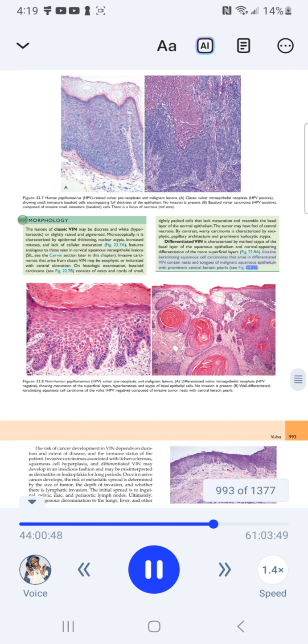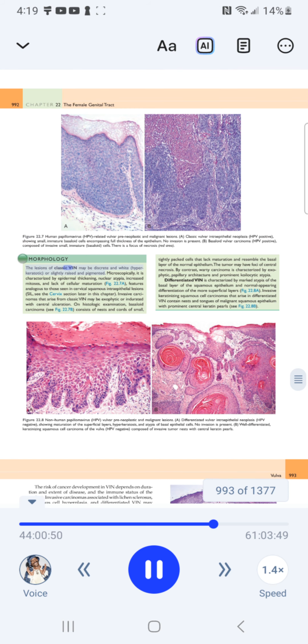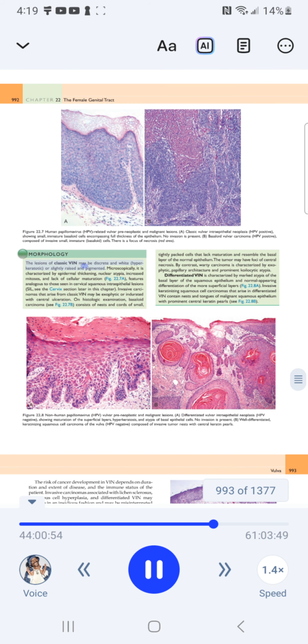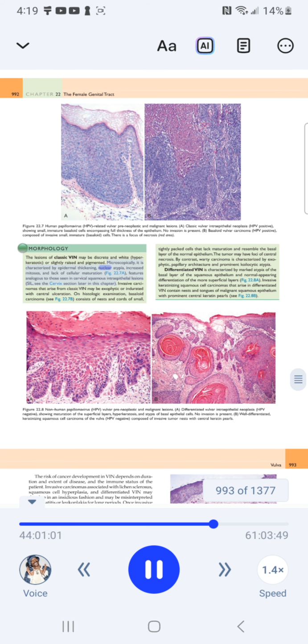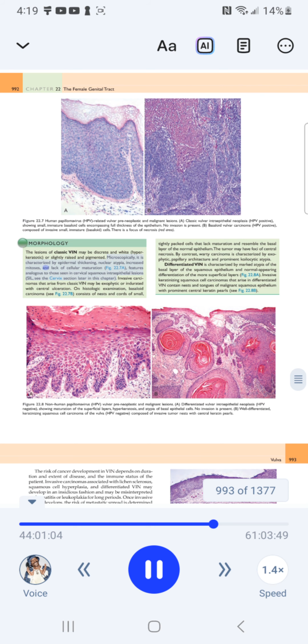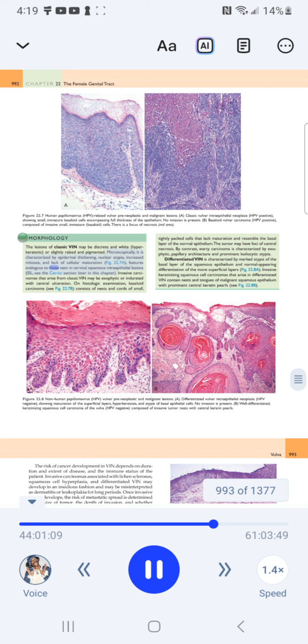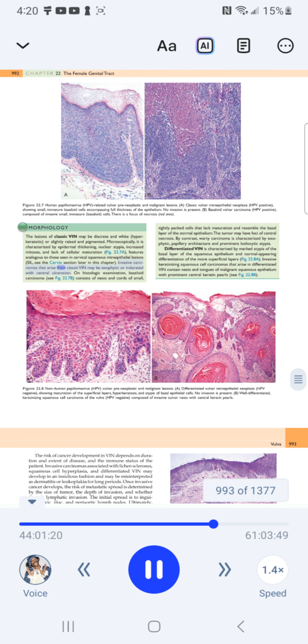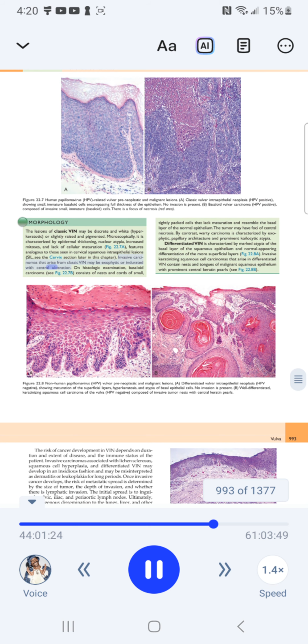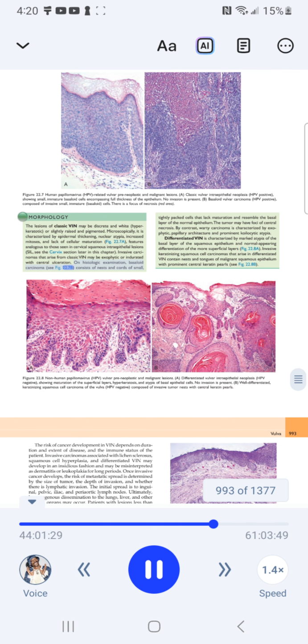22.8B. The lesions of classic VIN may be discrete and white hyperkeratotic, or slightly raised and pigmented. Microscopically, it is characterized by epidermal thickening, nuclear atypia, increased mitosis, and lack of cellular maturation. Fig. 22.7. Features analogous to those seen in cervical squamous intraepithelial lesions, SIL. See the cervix section later in this chapter. Invasive carcinomas that arise from classic VIN may be exophytic or indurated with central ulceration. On histologic examination, basaloid carcinoma, see Fig. 22.7B, consists of nests and cords of small